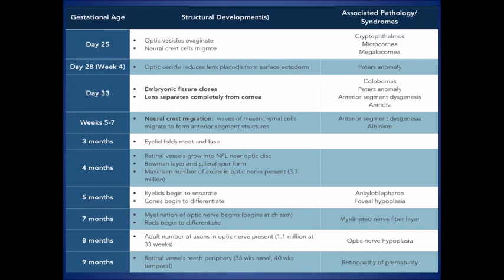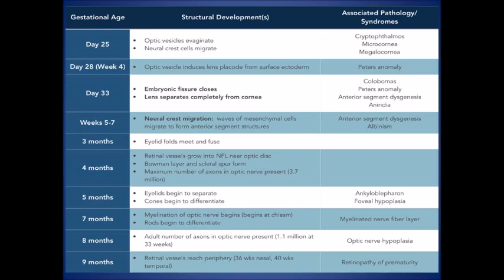During the 5th to 7th week, the neural crest cells migrate. There are waves of mesenchymal cells which migrate to form the anterior segment structures. During the 3rd month, the eyelid folds meet and fuse. In the 4th month, the retinal vessels grow into the nerve fiber layer near the optic disc. Bowman's layer and scleral spur are formed, and axons are present in the optic nerve.